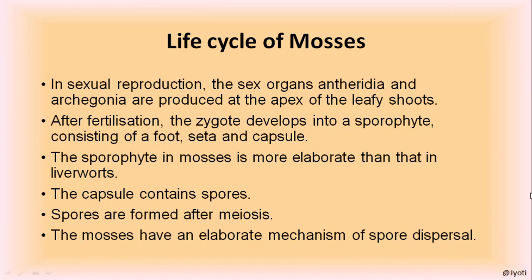Now the life cycle of moss. In the life cycle of moss, as I said, there are two phases, that is sporophytic phase and gametophytic phase. Gametophytic phase is predominant, and the first stage of the gametophyte is the protonema. Then the gametophyte is formed.